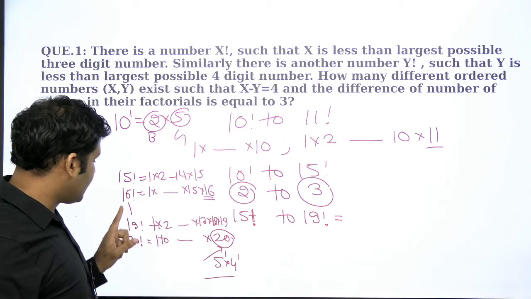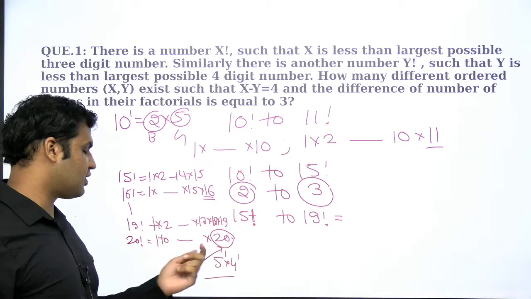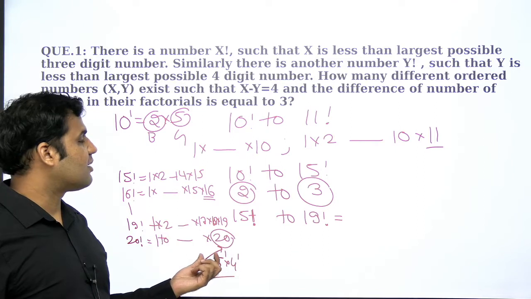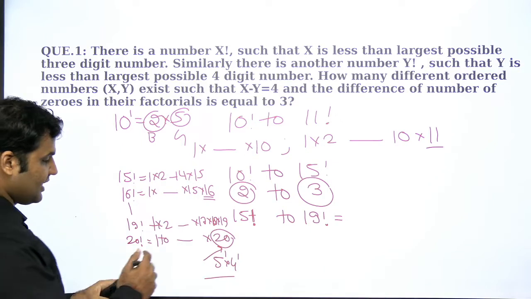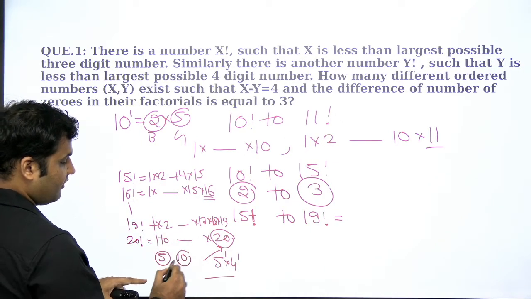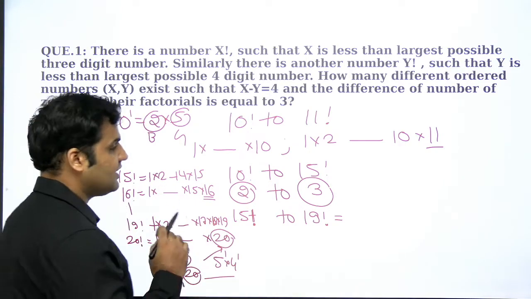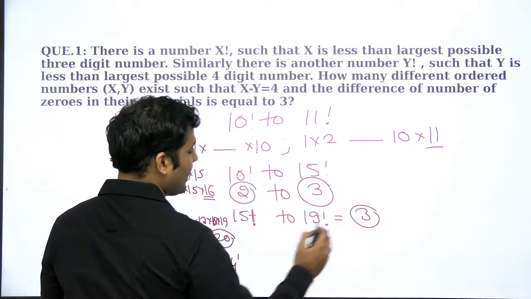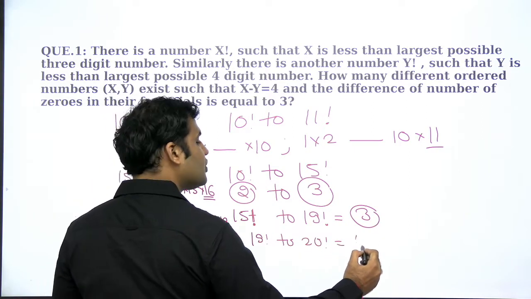So 16 से 19 में किसी भी girl की एंट्री नहीं हुई, मतलब 5 का multiple नहीं enter किया. 20 फैक्टोरियल में जाके आपको 20 मिला, which is a multiple of 5. That means a new girl enters, and now the number of marriages possible, that means combinations of 2 and 5 possible, will be 4, because आपके पास 1 से 20 के बीच में 5 में एक 5 पड़ा हुआ है, 10 में एक 5 पड़ा हुआ है, 15 में एक 5 पड़ा हुआ है और 20 में भी एक 5 पड़ा हुआ है. So therefore increase in the number of zeros will be 1. So 15 से 19 तक सभी numbers में 3 ही zeros आएंगी, but 19 फैक्टोरियल से जैसे ही आप 20 फैक्टोरियल में enter करोगे, number of zeros will get increased by 1.